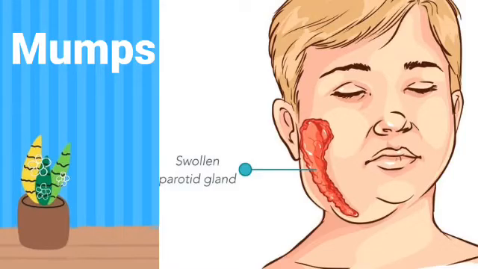Then we have mumps. Mumps is another disease caused by a virus. It can be observed when a part of the cheek gets swollen. The swollen parotid gland becomes so painful and inflamed, so you can observe it. It's called mumps. It's caused by a virus.